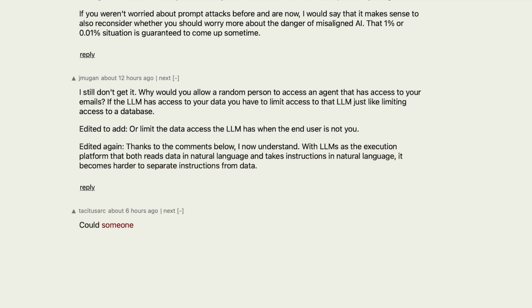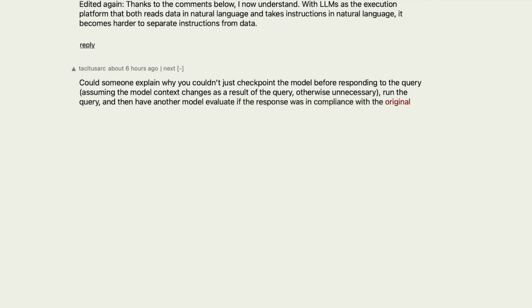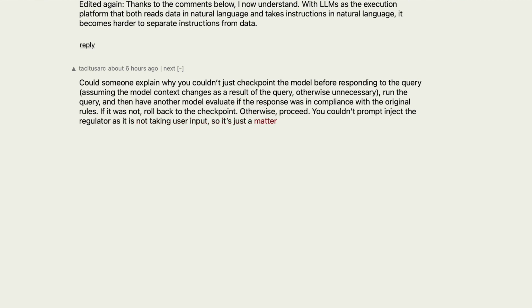Could someone explain why you couldn't just checkpoint the model before responding to the query? Assuming the model context changes as a result of the query, otherwise unnecessary, run the query, and then have another model evaluate if the response was in compliance with the original rules. If it was not, roll back to the checkpoint. Otherwise, proceed. You couldn't prompt inject the regulator as it is not taking user input, so it's just a matter of instructing the regulator properly, which should be quite feasible.